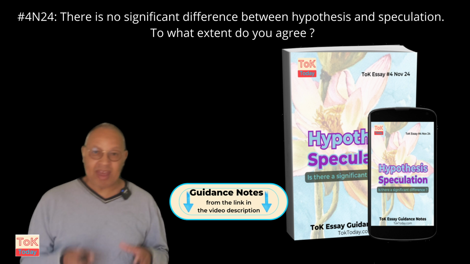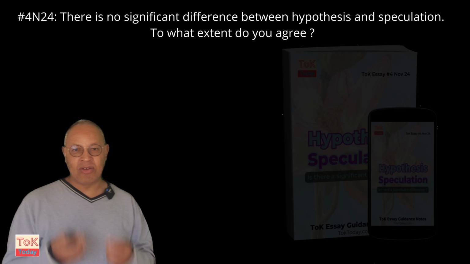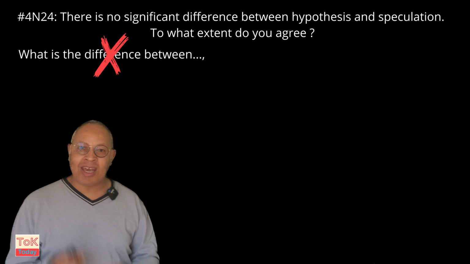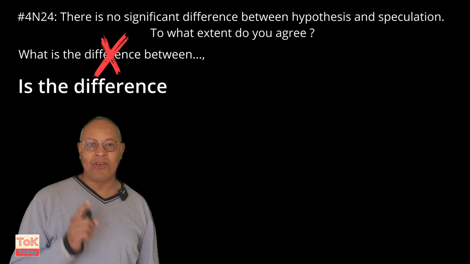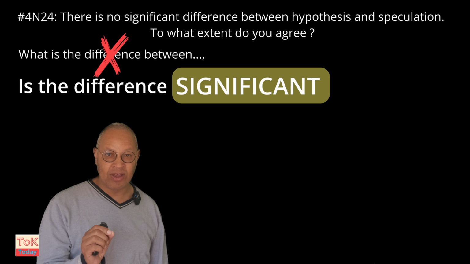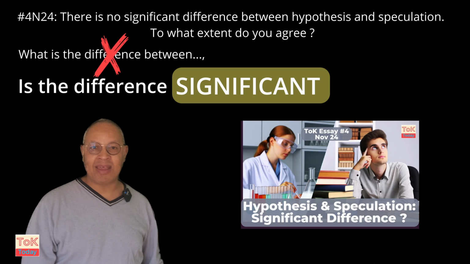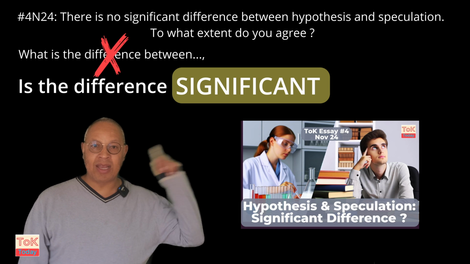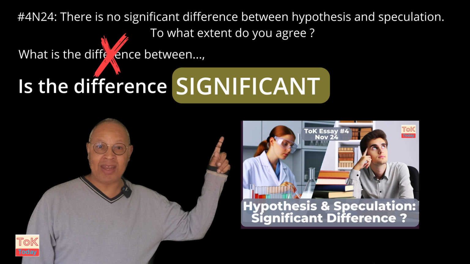Now, of course, essay prompt 4 doesn't ask you what the difference is between hypothesis and speculation. It actually asks you whether the difference is significant. And that's what I'll be looking at in a lot more detail in the main video for essay 4, linked above. Click there if you want to find out more.